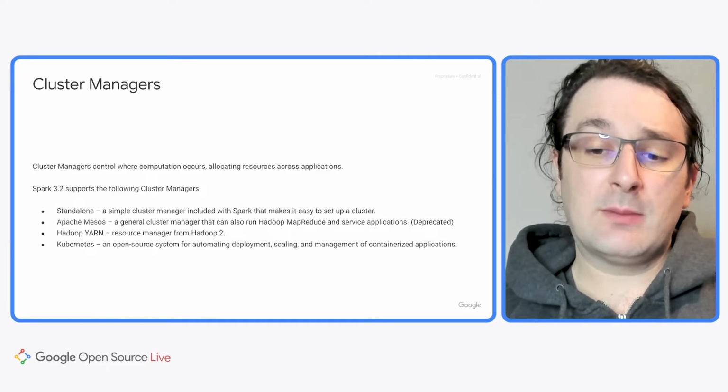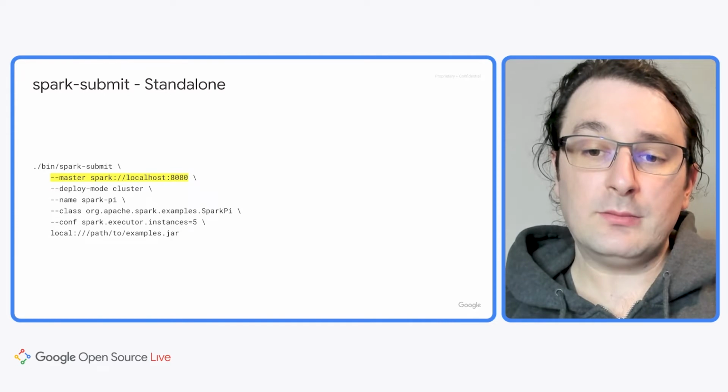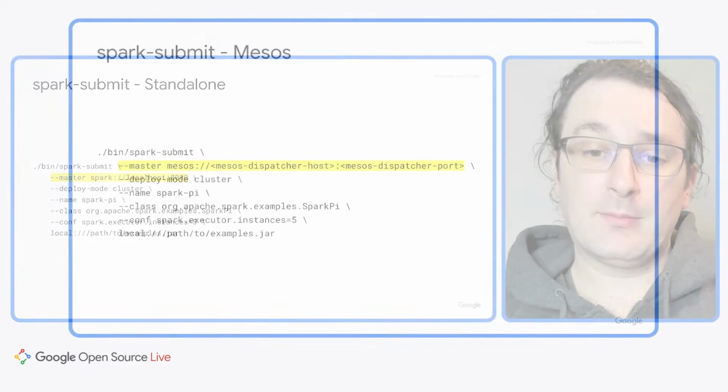Let's look at examples of what it looks like to submit work to different cluster managers. To submit to a standalone cluster, the master parameter is given as a URL with the Spark protocol and the host and port of the master. Across all of these examples, we will be using the same deployment mode of cluster, the same name of the application, SparkPy, the same class, and the same instance. The only things that are going to change will be highlighted, in this case, the master parameter.